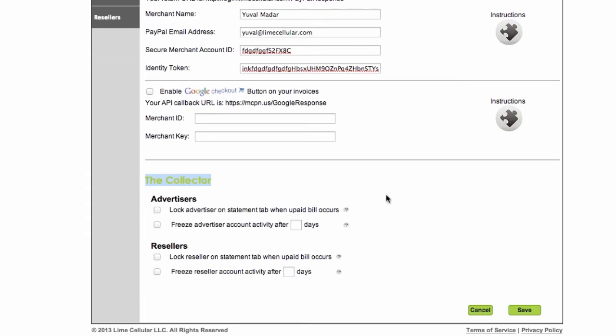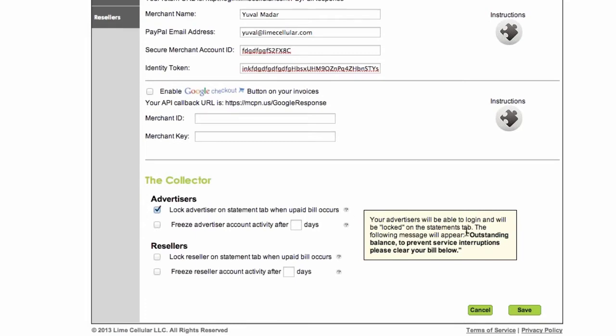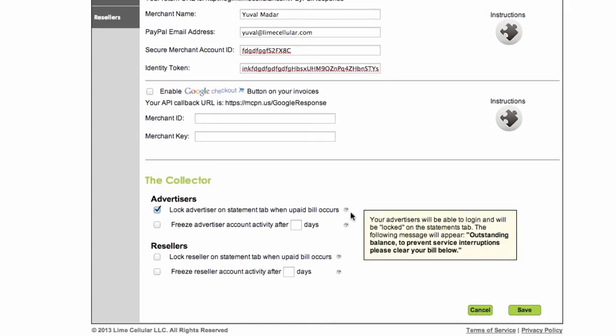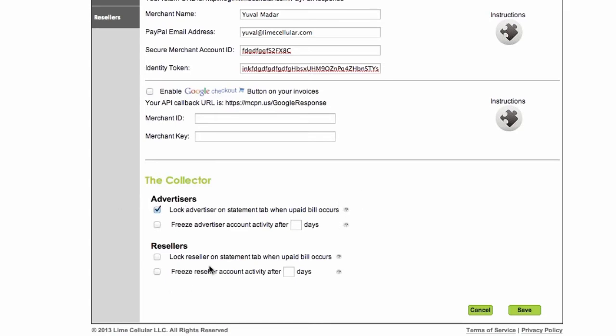Now, what the collector does, it allows you to force people with an outstanding balance or open invoices, and you have to have the billing feature in order for this to work. But you can say for advertisers and resellers, lock advertisers on statement tab when unpaid bill occurs. If you have more questions about what they're going to see on the dashboard, I'm going to show it. But again, you have that tooltip here that will show you exactly what's going to happen when you click that checkbox.